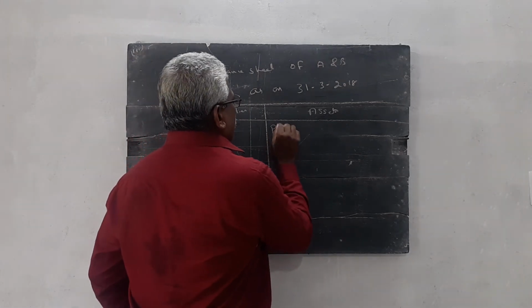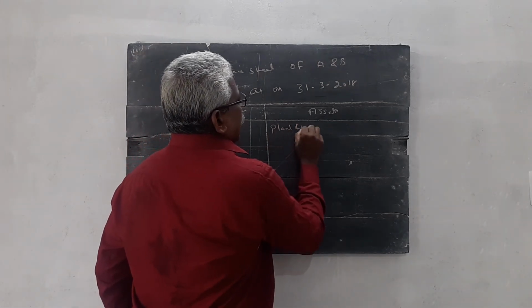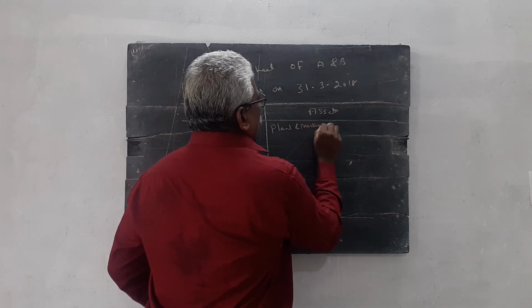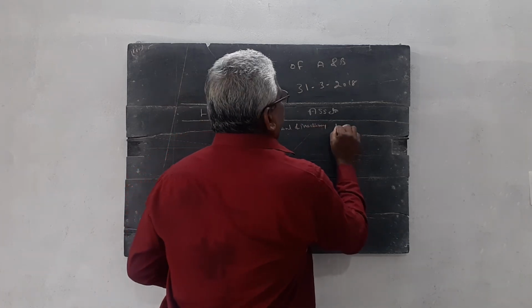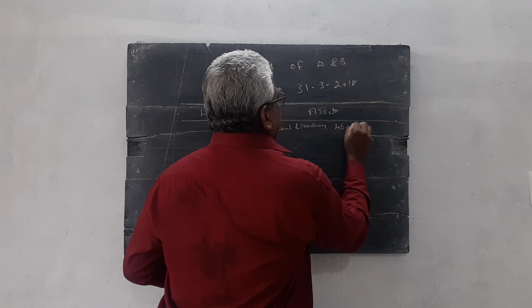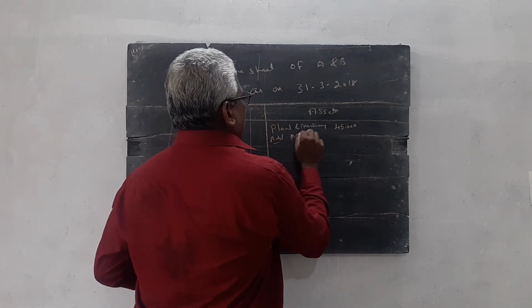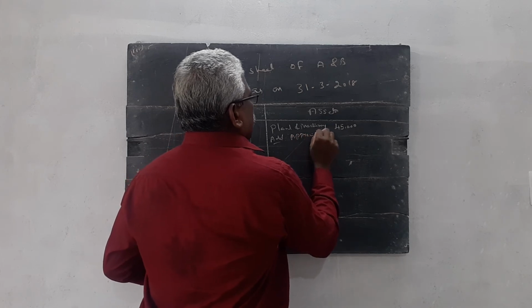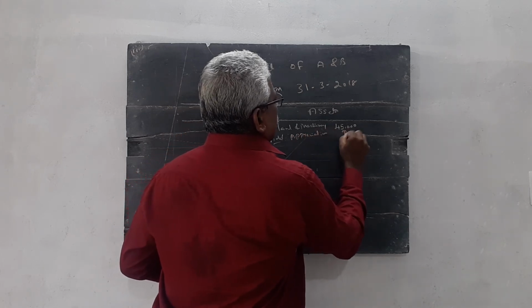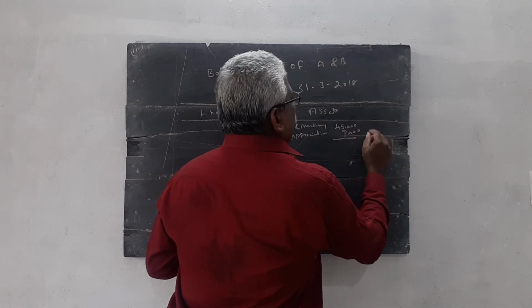Plant and machinery: in the previous balance sheet, the value is 45,000, and appreciation 9,000, total 54,000.